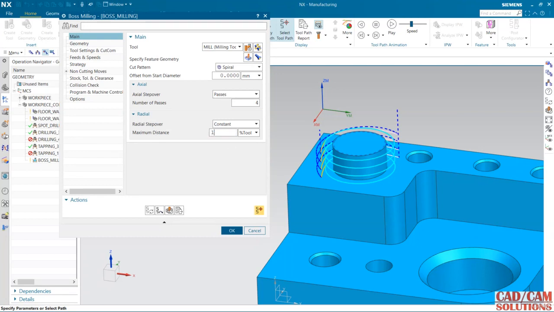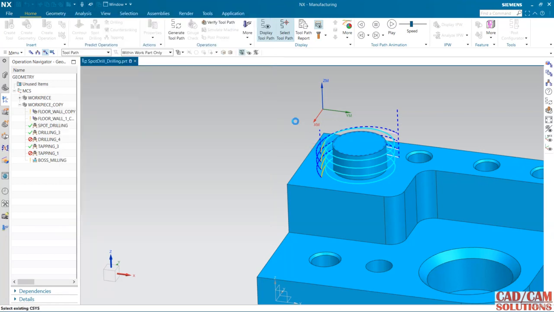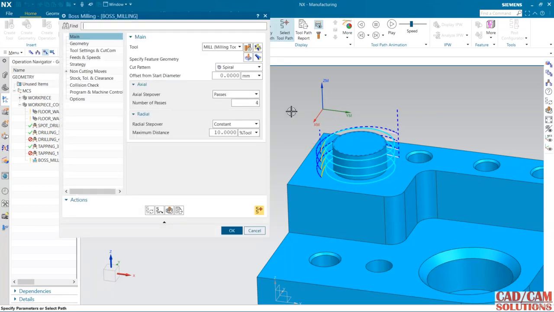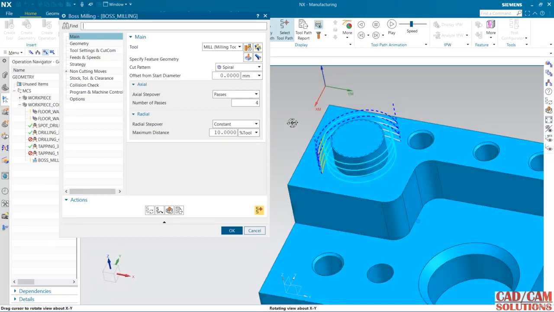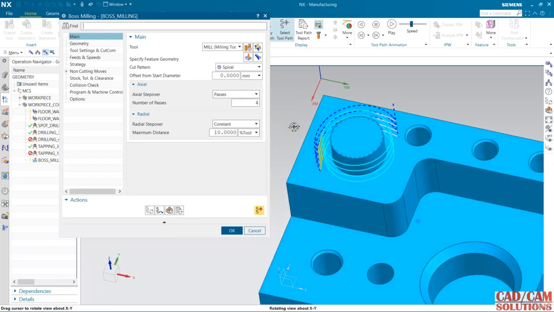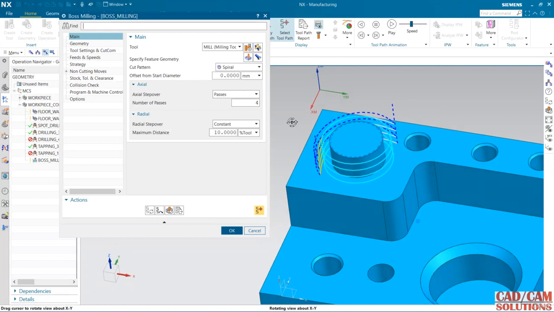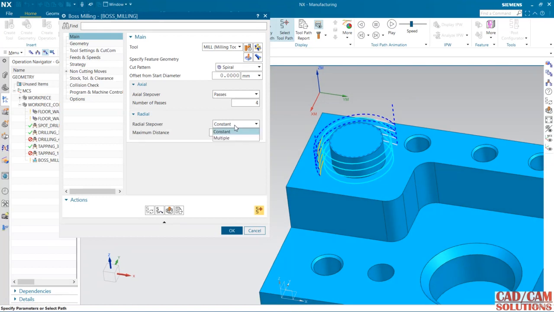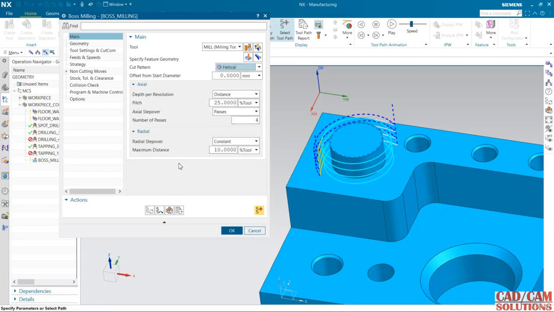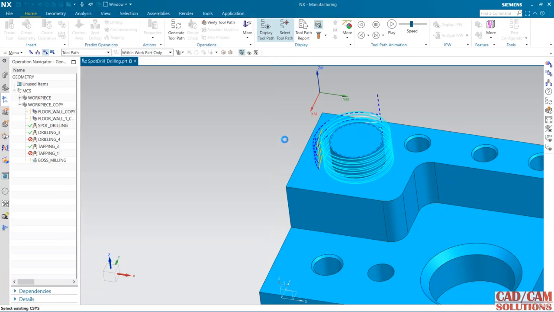I'm changing this to 10 and generate. I think there is no stock, that's why it is not creating. So no problem, we will see this in hole milling. Spiral, helical, or select this helical, generate.